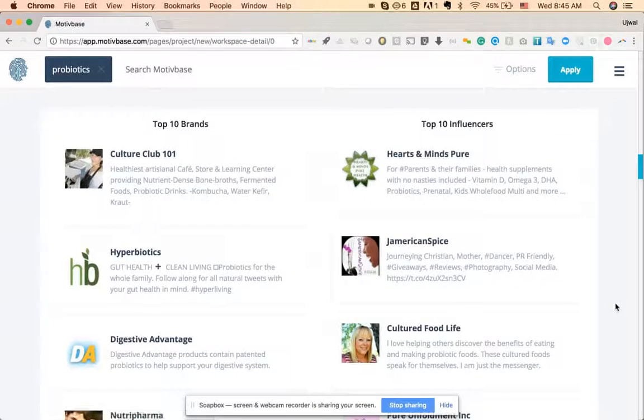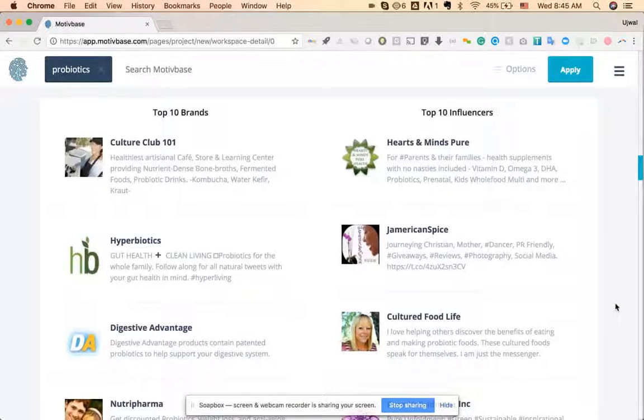Next, we move on to the brands and influencers section. It's important to understand that the brands and influencers aren't just the top brands and influencers in the context of probiotics. They're the top brands and influencers in the context of probiotics and in the context of the ethnographic DNA that defines probiotics in the time frame you've searched for. What does that mean? We're actually scraping the content that these brands and influencers provide, and we're mapping their own ethnographic DNA and then matching that against the ethnographic DNA of the term you've searched for.